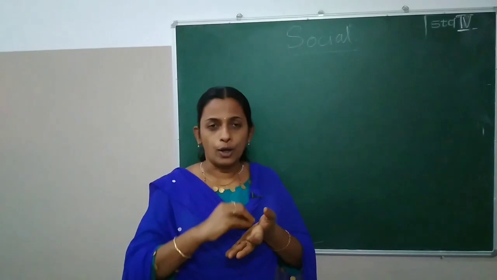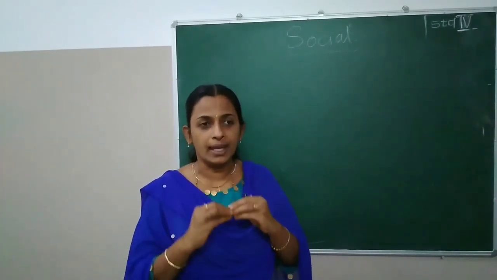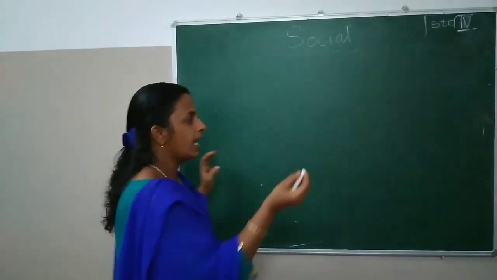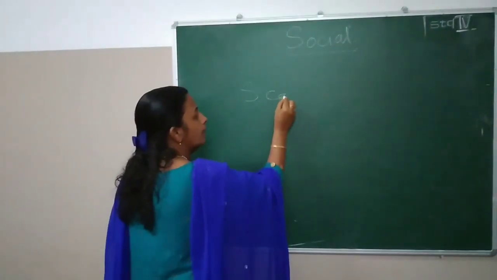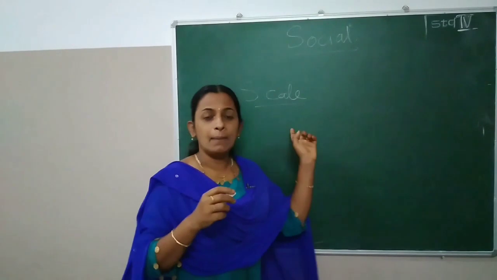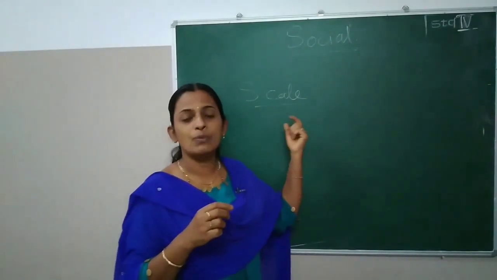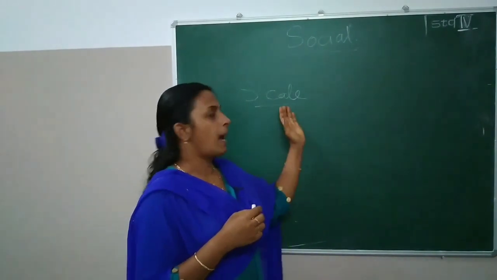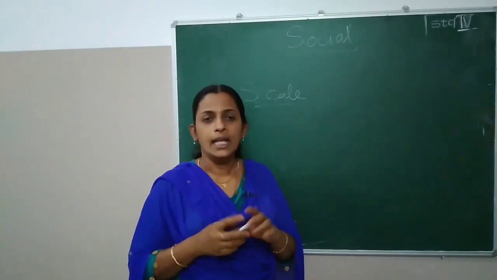And for drawing the maps in such a way, we use the scale of a map. Scale means a measurement. The measurements which we use in maps are called the scale of a map. Okay, now we are going to check.